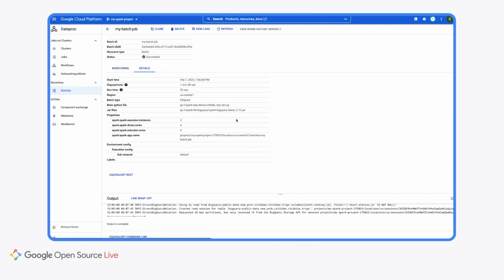We can go to the details here and see some of the information of the job, in this case just some of the details that I provided previously. Up here, we can also see the logs in Cloud Monitoring. And if we had a Spark history server configured, we would be able to access it here, using that history server cluster from previously.